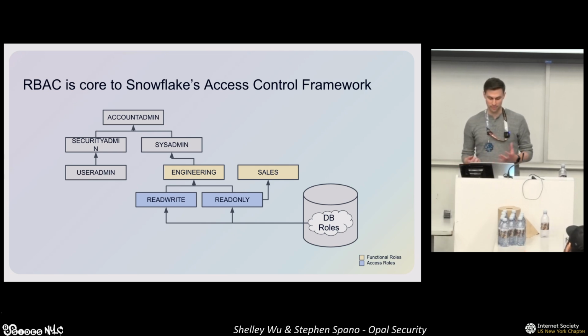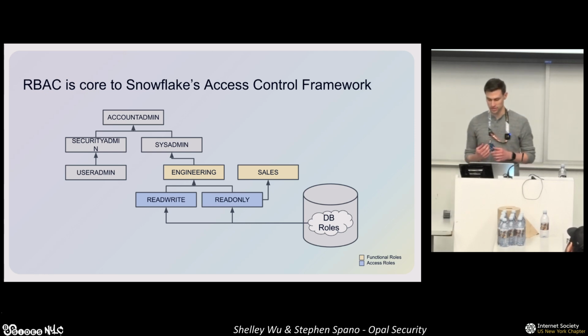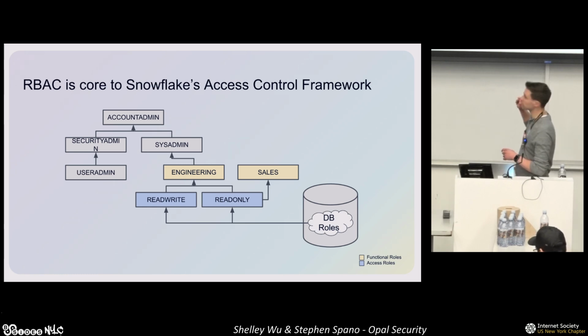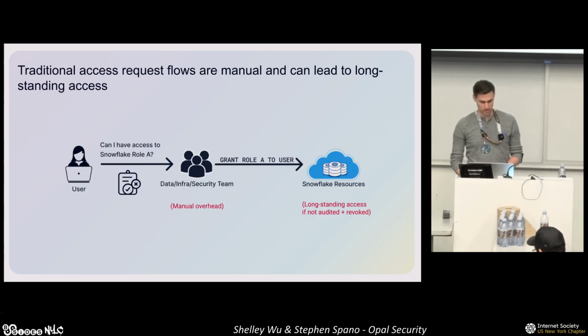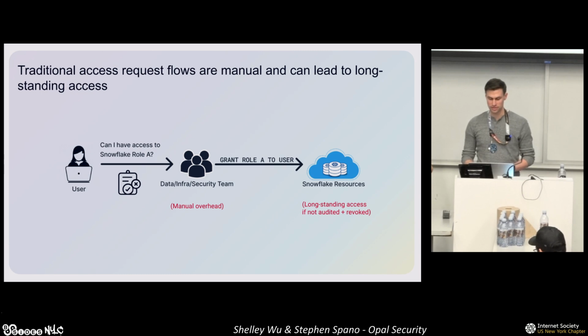So you may end up having functional roles for engineering and sales, which mix and match all these different access roles to inherit the privileges needed to perform those job functions. So if we look at the diagram, the engineering role is granted read and write privileges, while the sales role only has read privileges. So as you can see, Snowflake provides a great foundation to secure access to your instance.